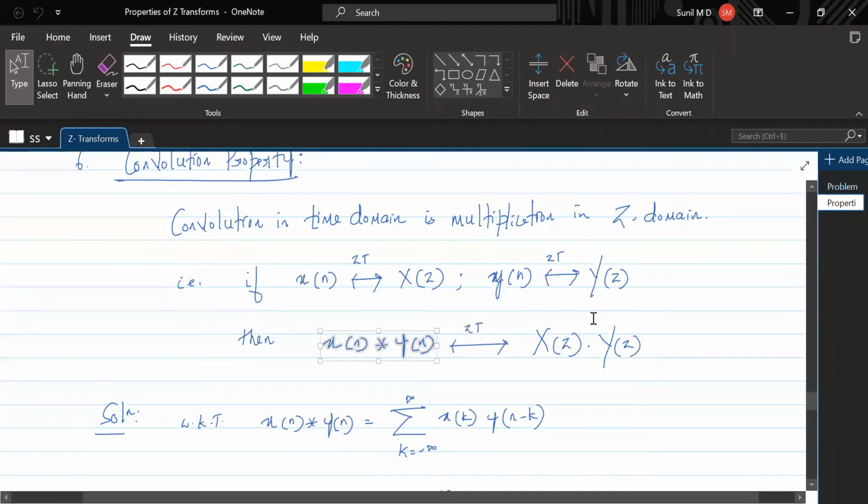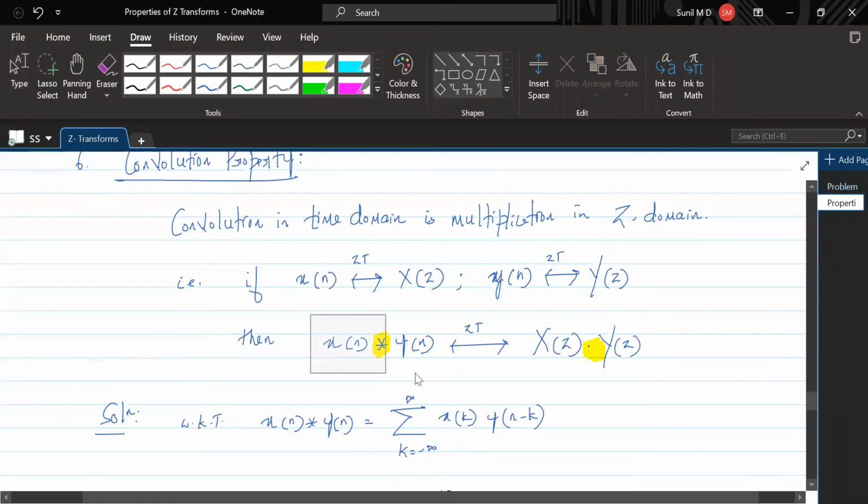See how difficult it gets in time domain. That can be made simple in Z domain because this convolution becomes multiplication in Z domain. See, this is the multiplication operator, the dot operator. This is the convolution operator. So the convolution operator is reduced to the multiplication operator in Z domain. That is what is being told.